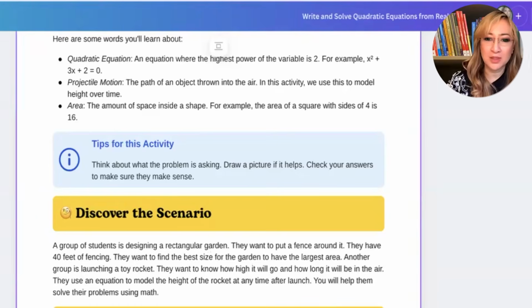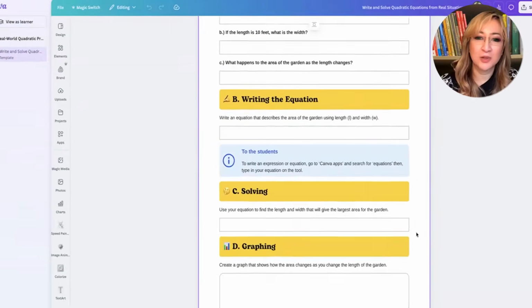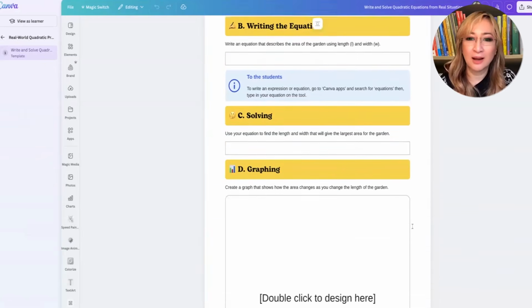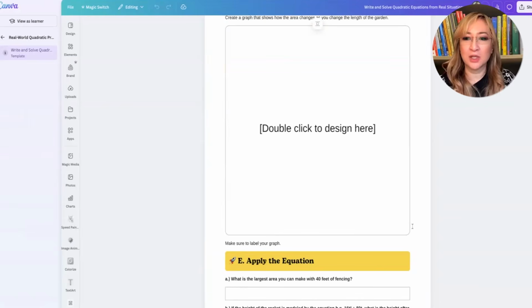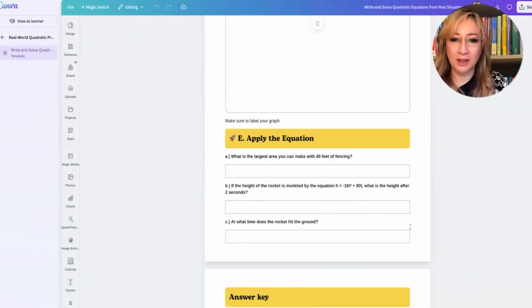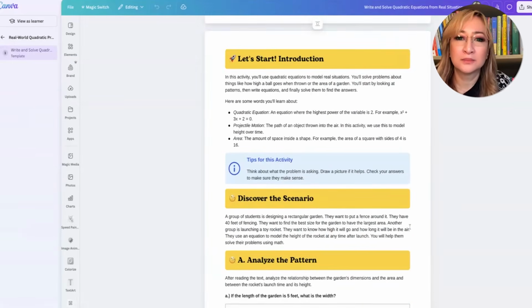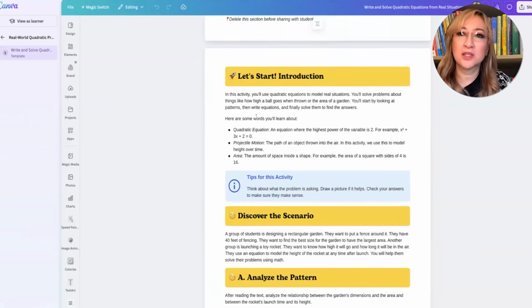It's got one problem, one scenario, and then it's guided, or scaffolded quite highly, looking at the graph, solving it, writing the equation, looking at different forms, representations, and then applying. Okay. That's not too bad. Let's see what else we can explore.